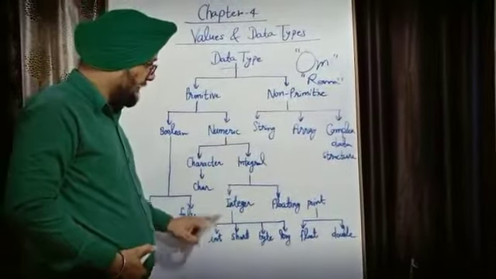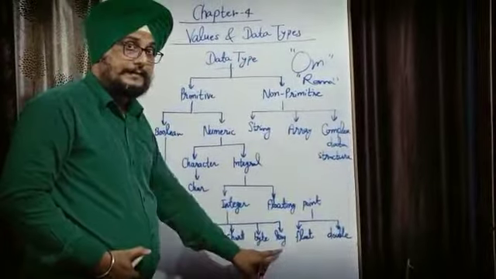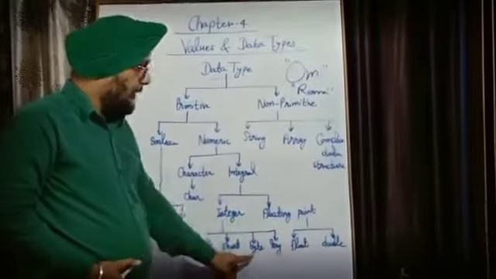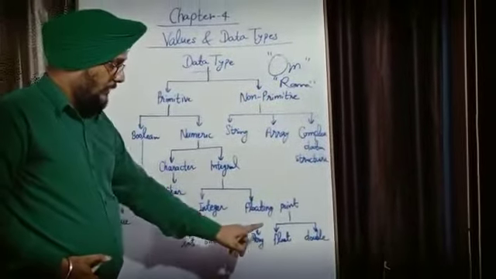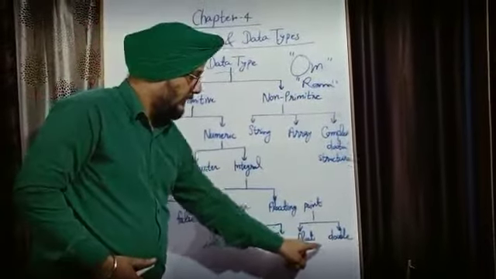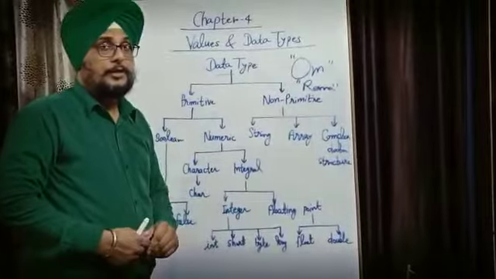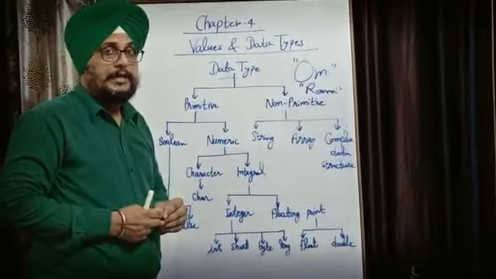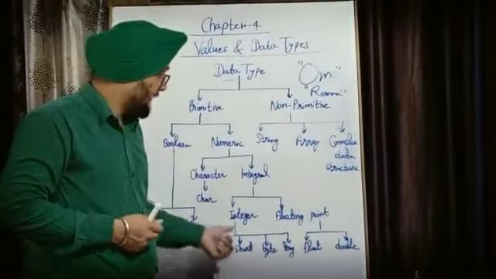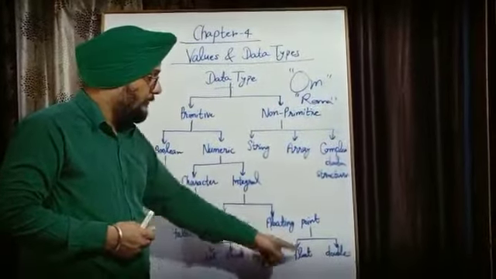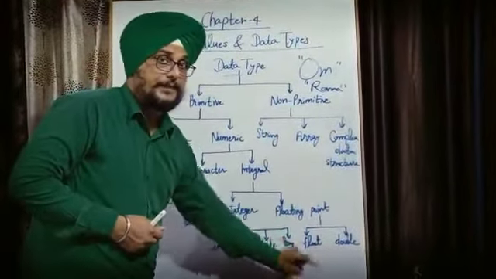In integer, there are four types in Java: int, short, byte, long. In floating point, there are two, float and double. You will use these four integer data types and these two floating point data types.